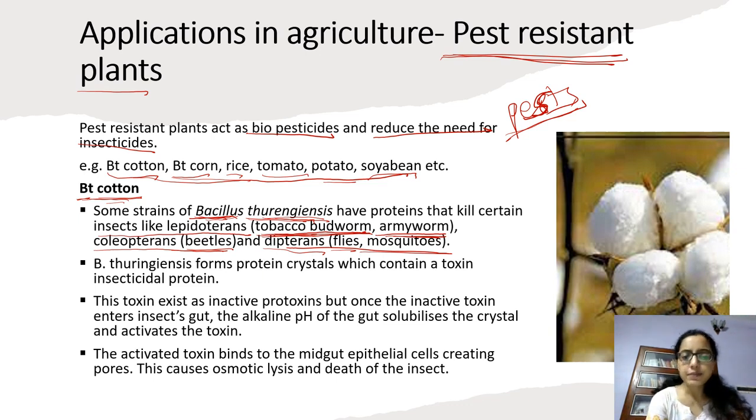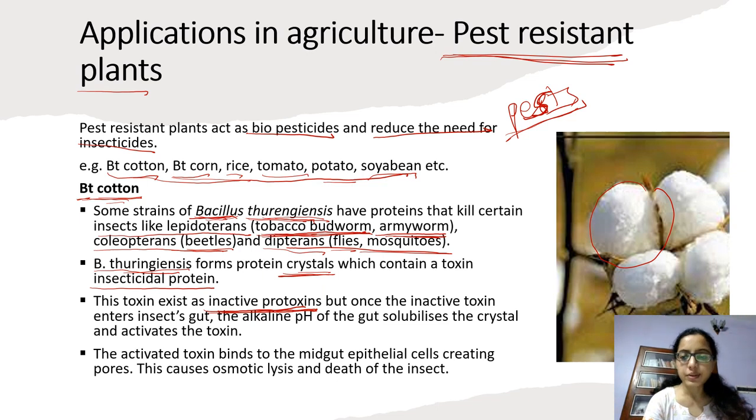Now, this forms protein crystals which contain the insecticidal toxin. When these crystals are produced in Bacillus thuringiensis, they are in an inactive form, an inactive protoxin.